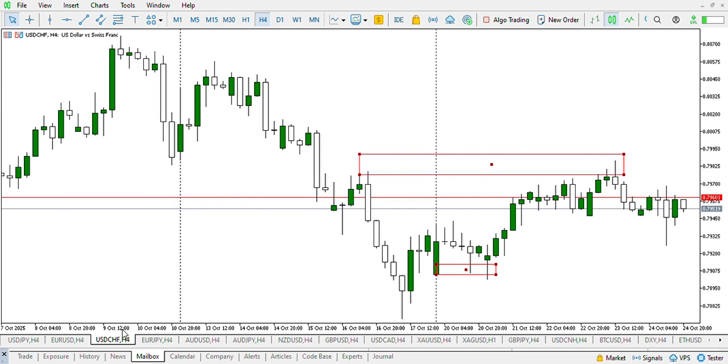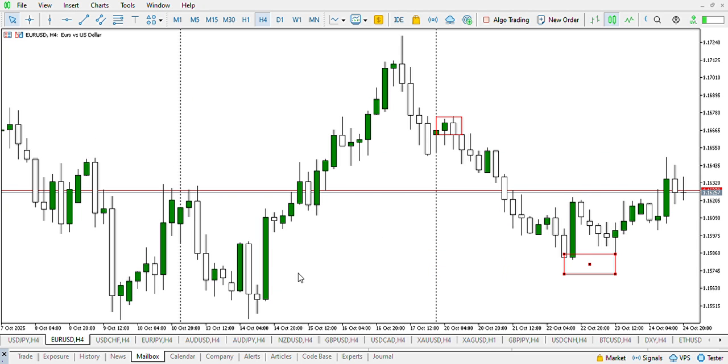So on USD CHF, you can see price was in a clear downtrend the previous week, so we would have been expecting a buy to sell, and we can see price bought up to this zone to retest this critical order block here. So that was what happened on USD CHF. On Euro USD, price was in an uptrend, so we would have been expecting a sell to buy, and we can see price sold down here to give this pattern, and we can see price bought further up after retesting this order block of Wednesday.